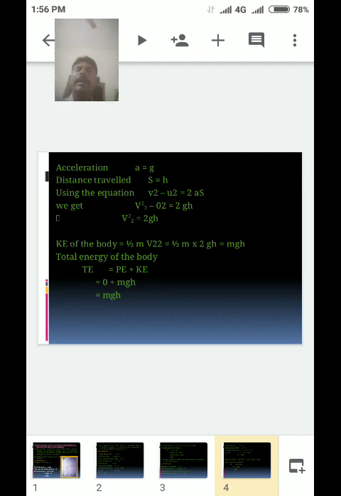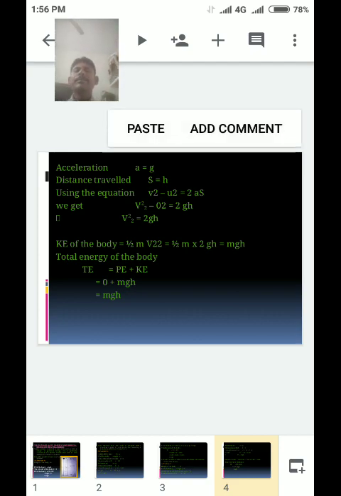Kinetic energy of the body is equal to half m v2 square, which is half m into the v2 square value 2gh. So the 2 cancels, giving mgh.